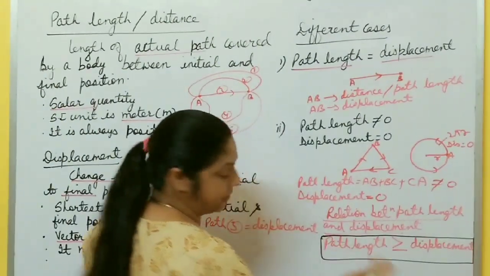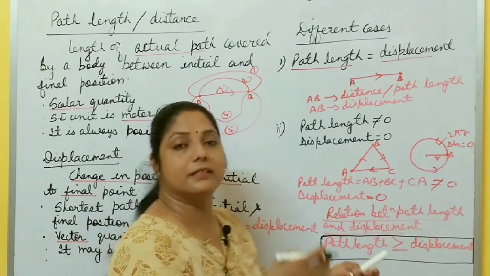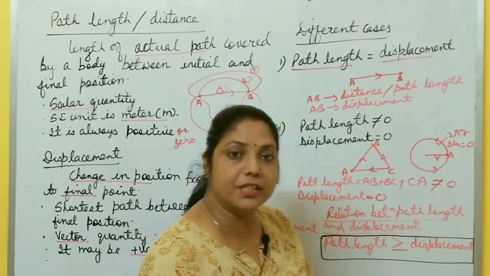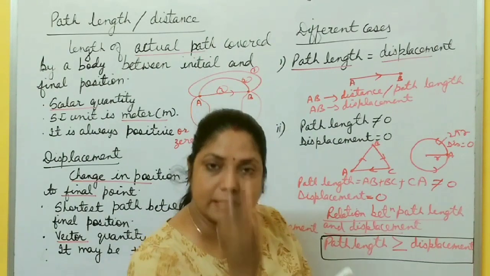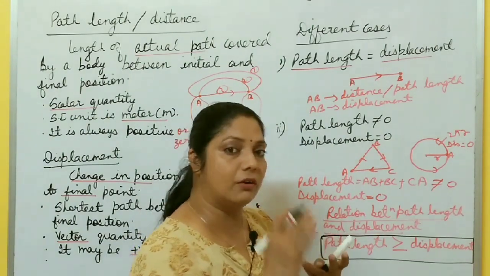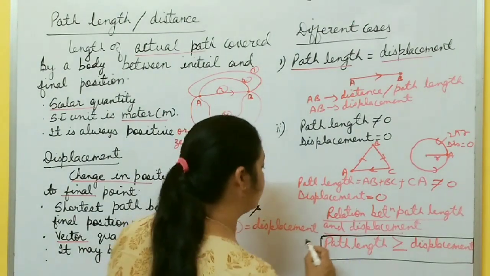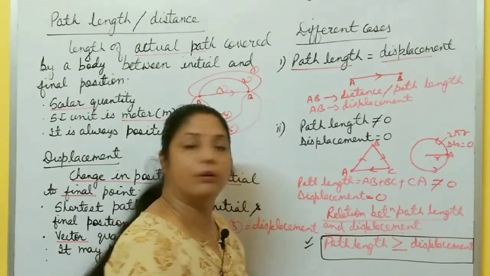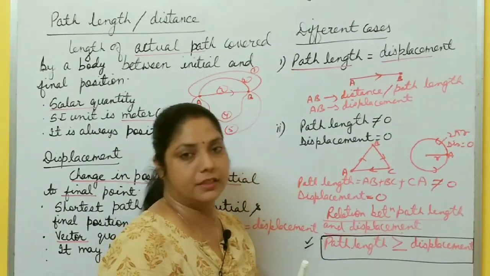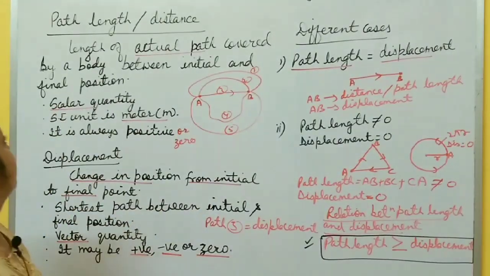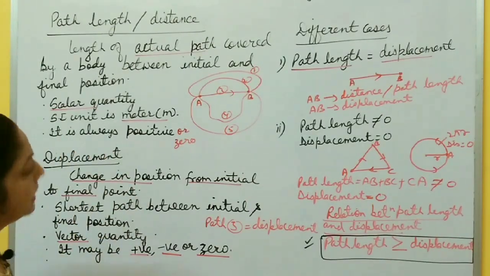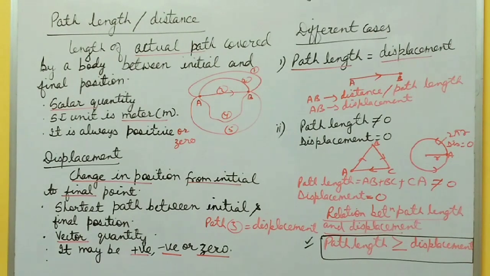Many options are given: path length is always equal to displacement, path length is always less than displacement, path length is always equal to displacement, or path length is greater than or equal to displacement. So this option is correct: path length is always greater than or equal to displacement. So these are about path length and displacement. Please take a screenshot of this one. After this we'll move to the next topic.